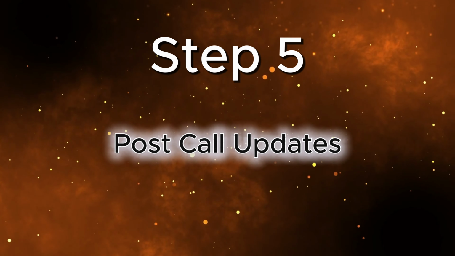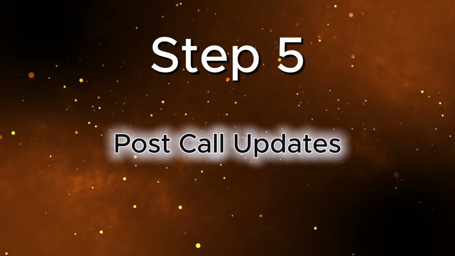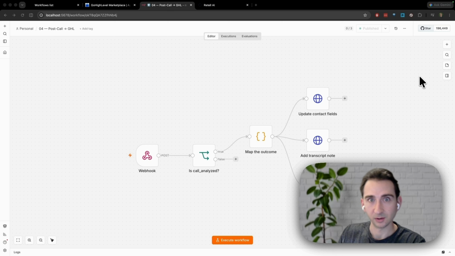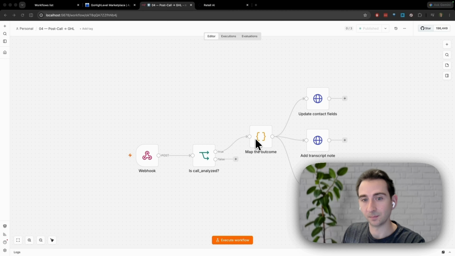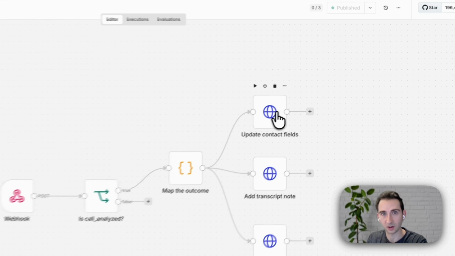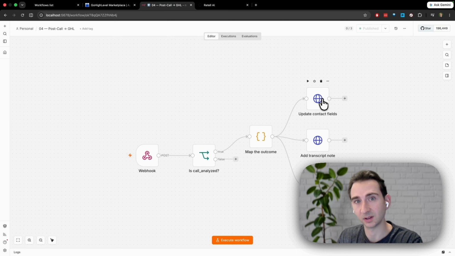Step 5 is the post-call workflow. This is just the n8n workflow that's triggered at the end of the call with the customer. So Retell, the voice agent, calls this webhook at the end of the call and passes the transcript and call data to this n8n workflow. Then it analyzes the call and maps the outcome. There are 3 different options here. Number 1, was the call actually booked? Number 2, was the lead qualified? And based on those 2 outcomes, we take a few actions.